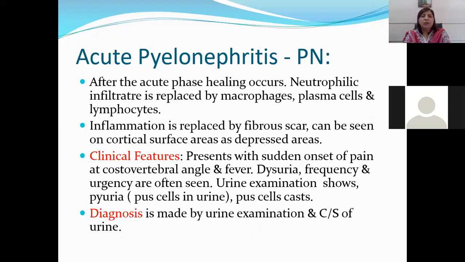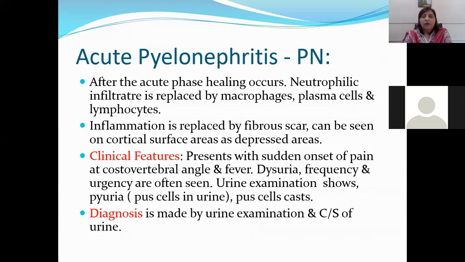Inflammation is going to be replaced by the fibrous scar, which can be seen on the cortical surface as a depressed area. Whenever this inflammation heals, there is no regeneration of the normal renal parenchyma. It is replaced by fibrous tissue, or fibrosis, or scar, and on the cut surface or gross appearance, this area will appear depressed or lower as compared to the normal area.